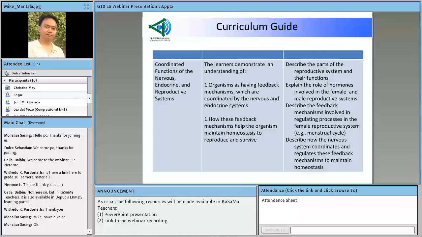And specifically, here are the learning competencies: describe the parts of the reproductive system and their functions, explain the role of hormones involved in the female and male reproductive systems, describe the feedback mechanisms involved in regulating processes in the female reproductive system, and describe how the nervous system coordinates and regulates these feedback mechanisms to maintain homeostasis.